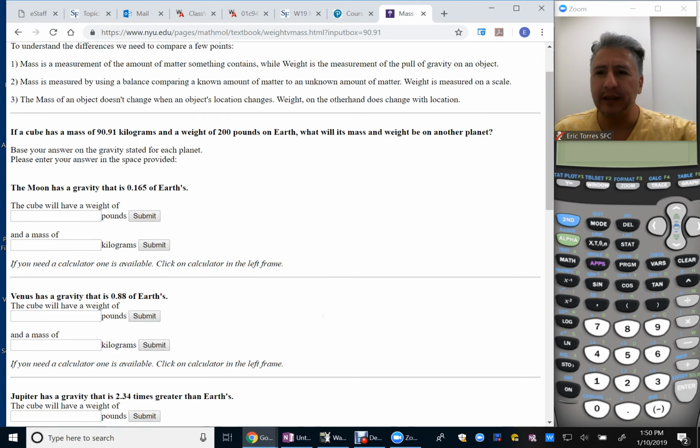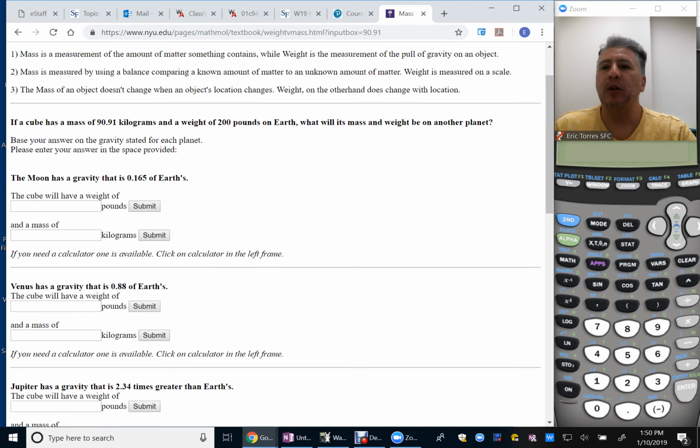So if I have a cube that has a mass of 90.91 kilograms and a weight of 200 pounds on Earth, on Earth we think of those as being equivalent values just in different units, but they're not actually.